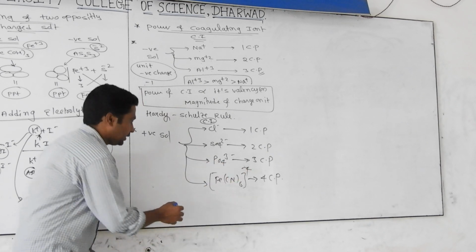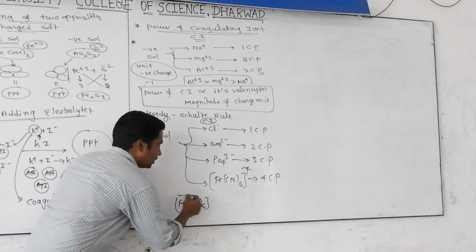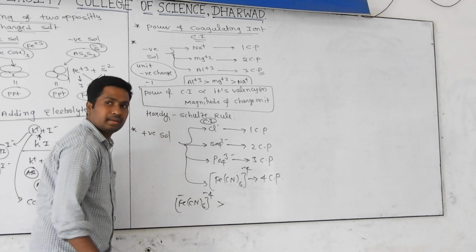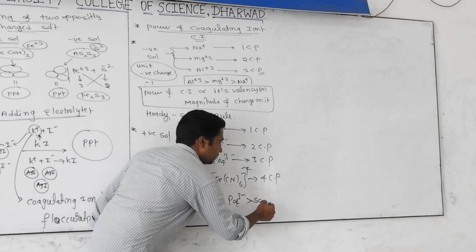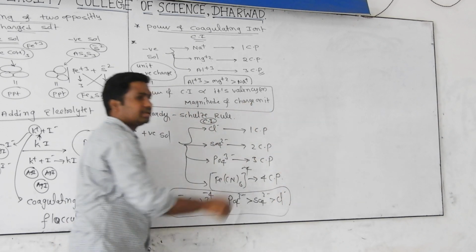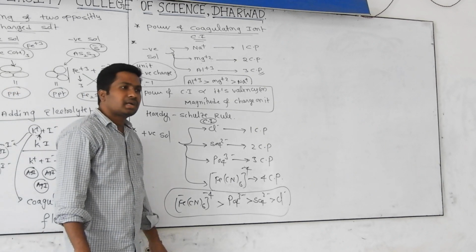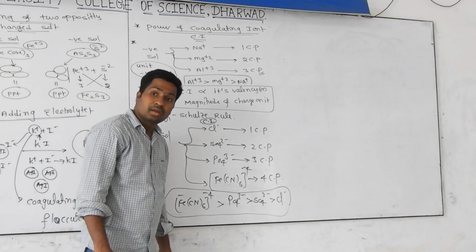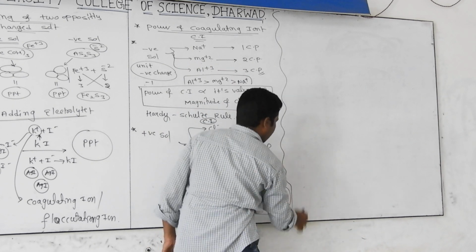That's why we can tell that ferrocyanide Fe(CN)6 4 minus is more than phosphate ion PO4 3 minus, which is more than sulfate ion, which is more than chloride ion. Competitive exams, bits mean nothing, it's only bits. The coagulation power is directly proportional to its valency, or the magnitude of the charge on the coagulating ion. Just see carefully.